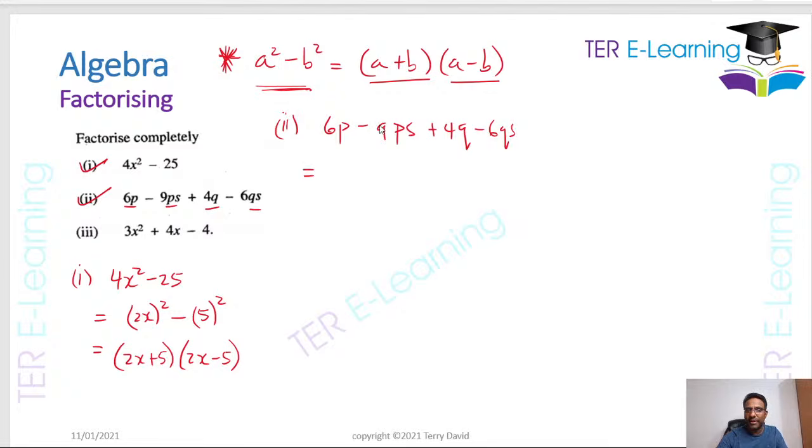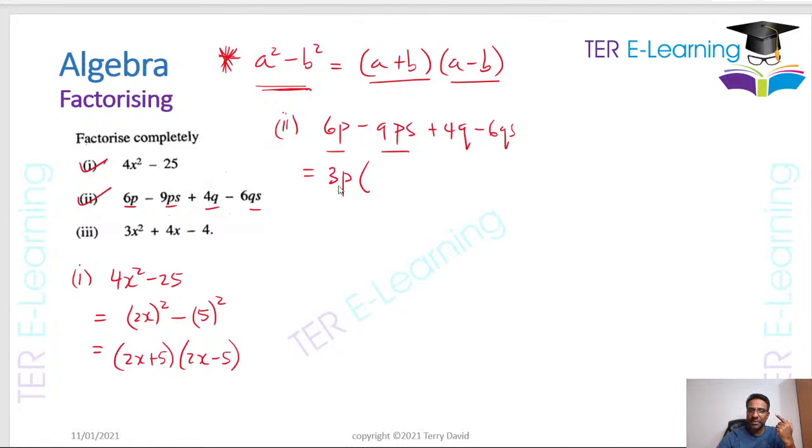Now when you're factorizing by grouping, you need to bring together terms that have something common in them, right? So if we look at this 6p here and this 9ps here, the HCF is what we're going to use. What is the highest number that can go into these two things? The highest number that can go into 6 and 9 is actually 3. You have p here and you have p here, so we can pull out this p. So I'm going to open brackets.